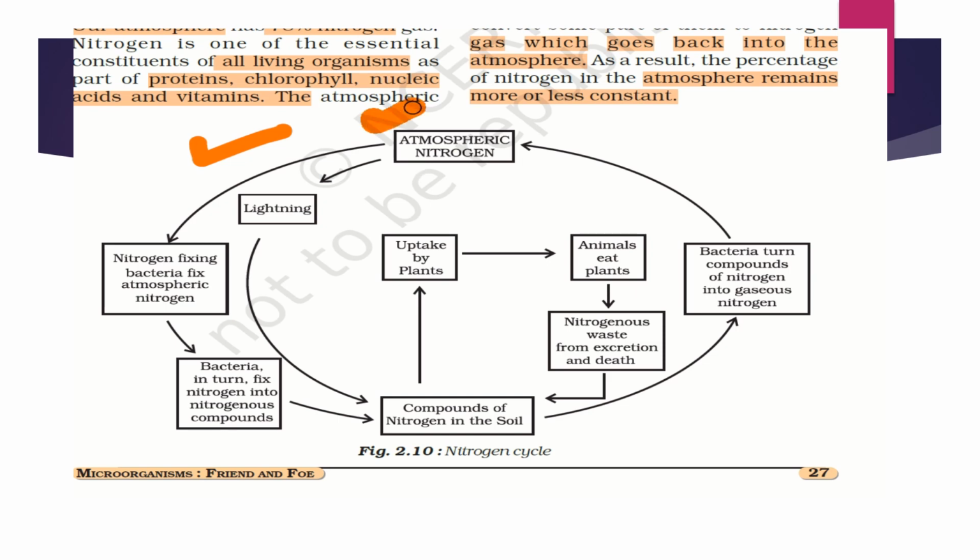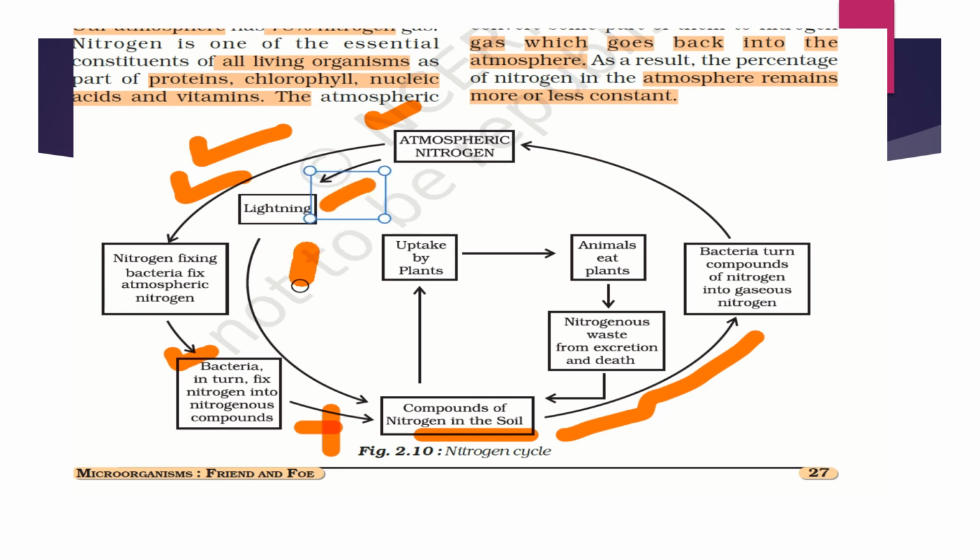This is the atmospheric nitrogen, which is converted by nitrogen fixing bacteria into nitrogenous compounds in the soil. Again, it is released by certain bacteria as gaseous nitrogen. Atmospheric nitrogen is also converted by lightning into compounds of nitrogen in the soil. The nitrogen in the soil is taken up by the plants.